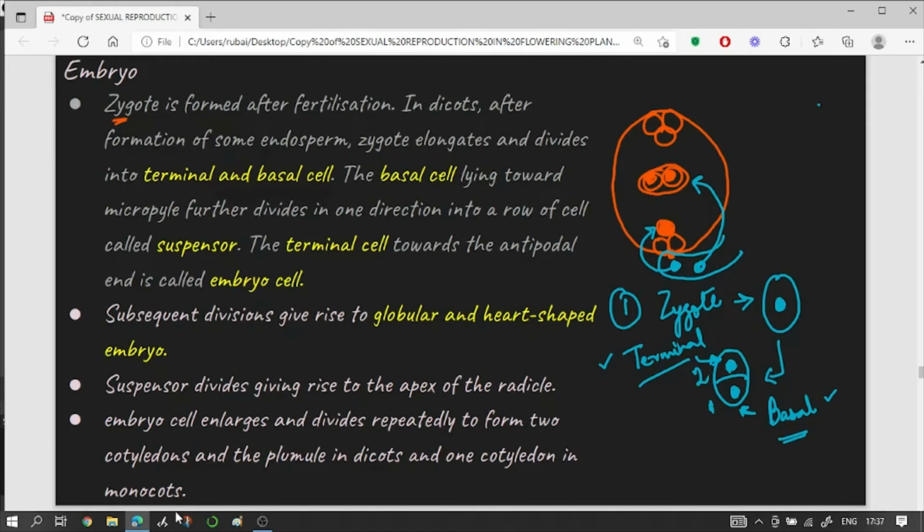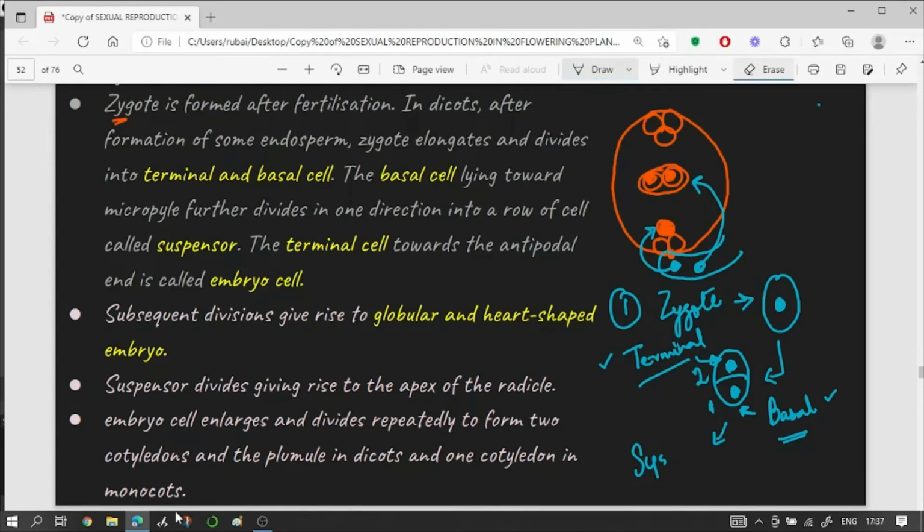Right? Now the basal cell will ultimately give rise to something which is known as the suspensor. So this is the suspensor. It will eventually give rise to the suspensor, and the terminal cell will give rise to the embryo. So let's see how exactly will the suspensor and the embryo form.